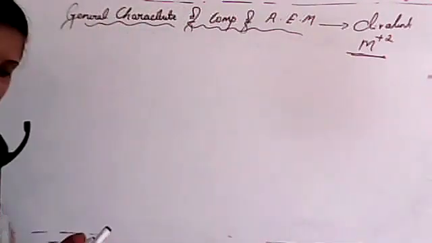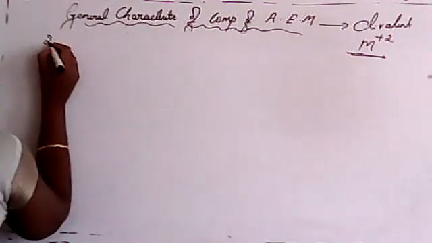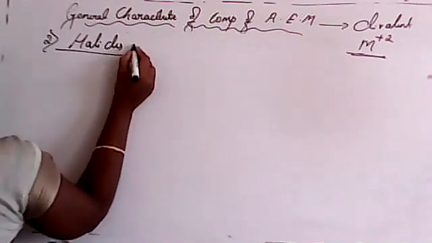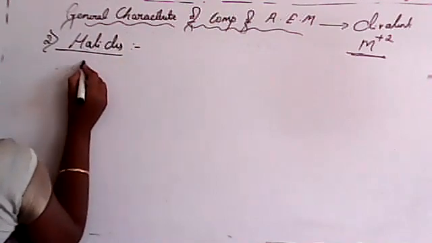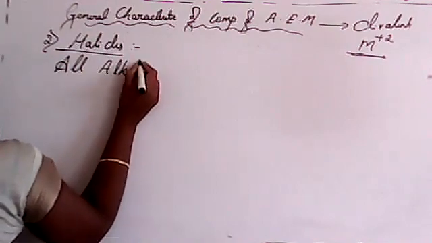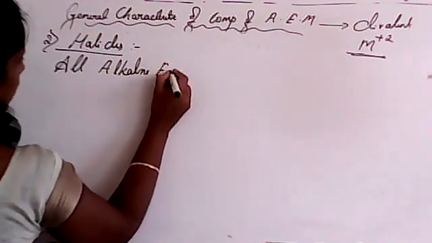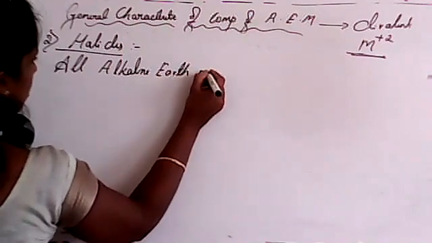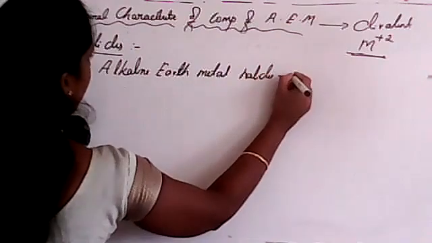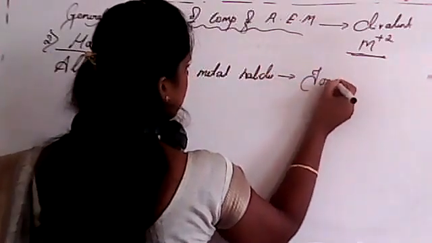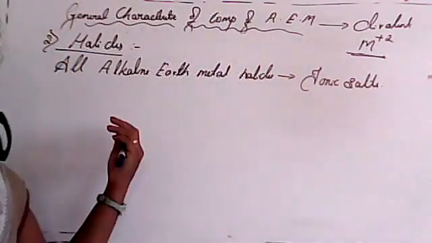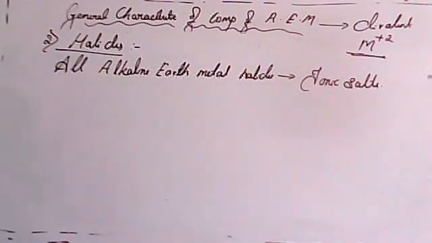Second one is reaction with halides. Very important, students: all alkaline earth metal halides are ionic in nature, ionic salts. We already studied about this, isn't it? But beryllium will never form an ionic salt.